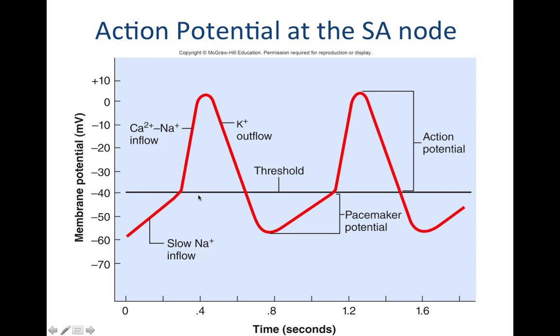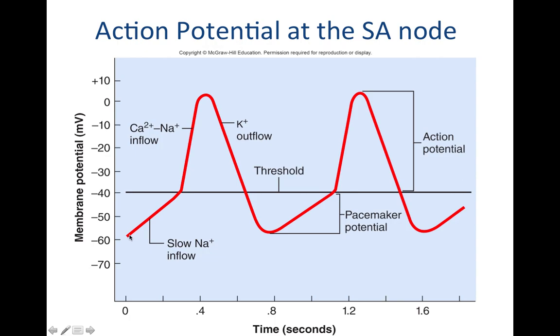And so you can see threshold is going to be at negative 40 millivolts right here. And you can see that there's kind of a traditional depolarization as you go up and become more positive, and a repolarization as your membrane potential becomes more negative. So those are some similarities to other kinds of action potentials.